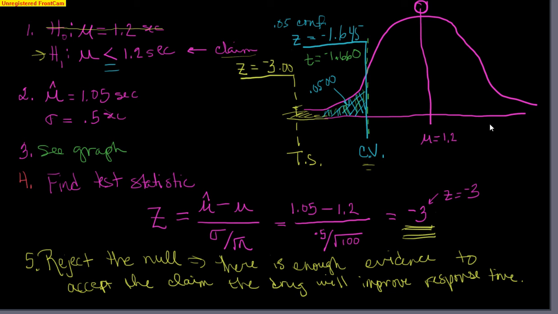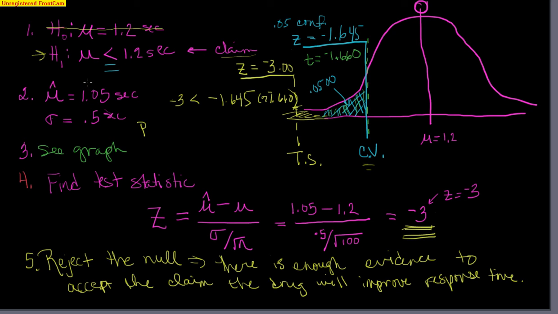Okay, and if you needed to, in the homework, it might ask you why. Well, in this case, the reason is because it's in the critical space. It also is because -3 is less than -1.645 using the z value, or -1.660 using the t value.